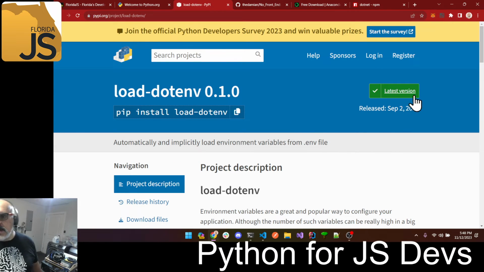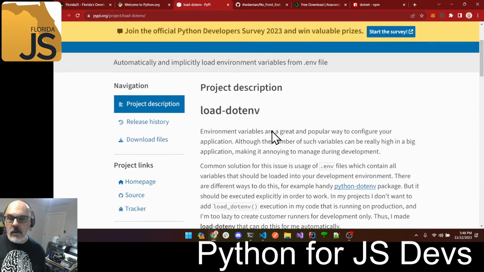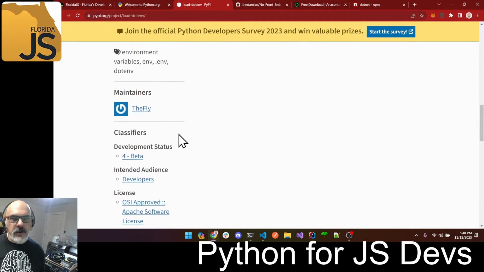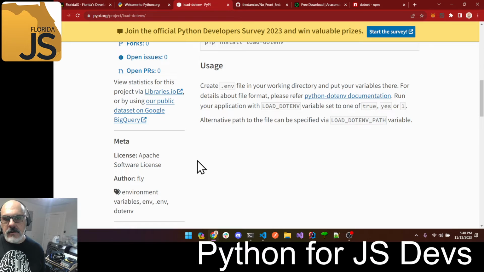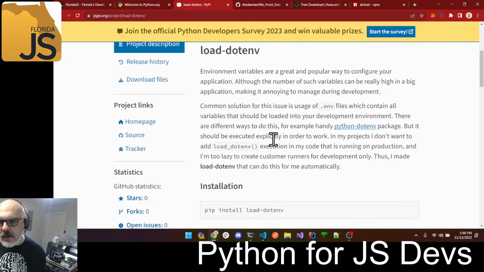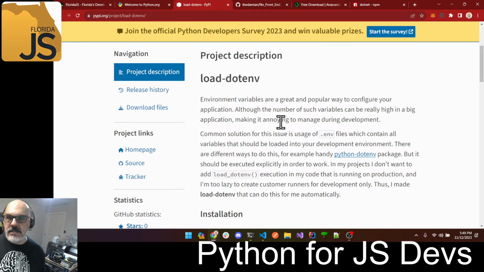I'm going to click on it. I'm going to make sure it's the latest, and now we have the exact same thing we saw a second ago. We have descriptions, how to use it, how to install it. Remember, pip is the old npm in the Python world. We have how many people have downloaded it, who created it, what their GitHub repos are. Maybe we can submit a bug on their information, and so this is how we can do things on Python.